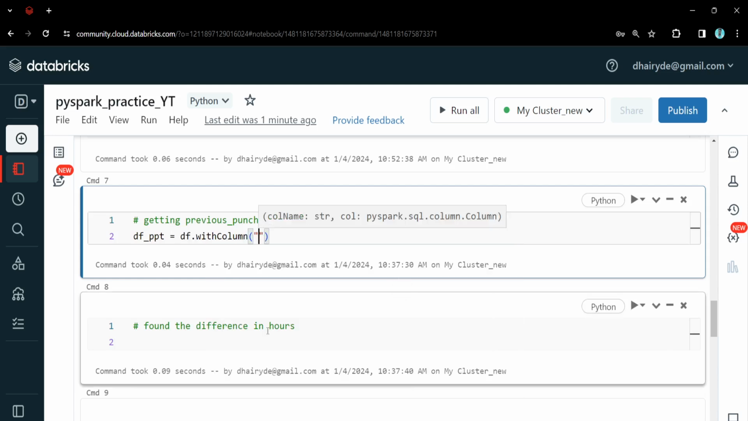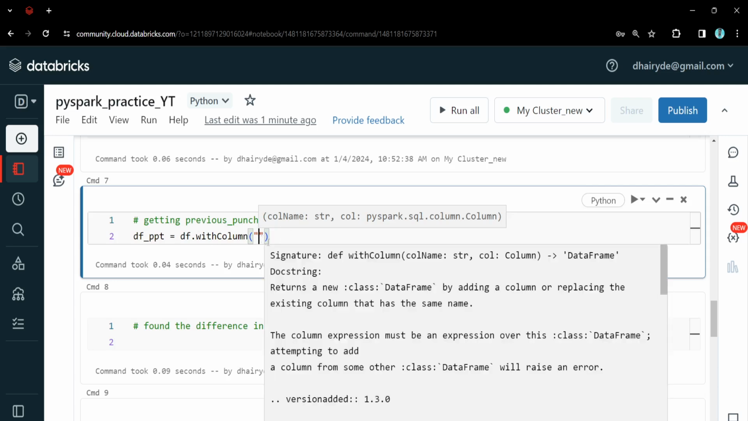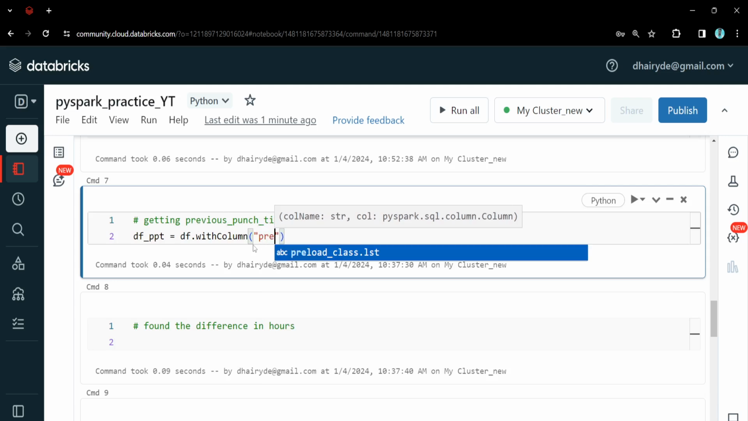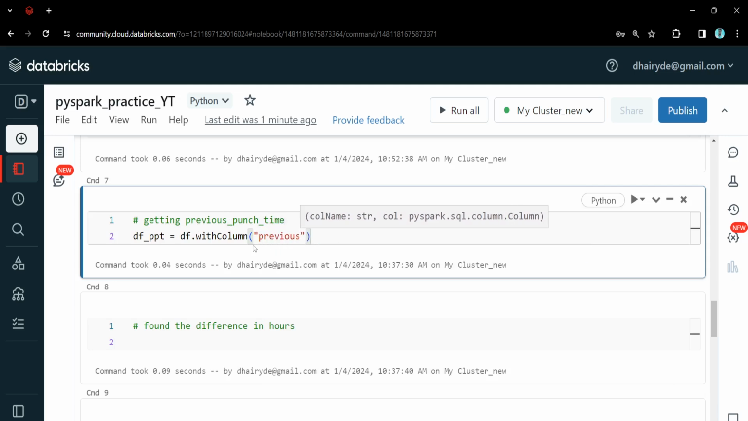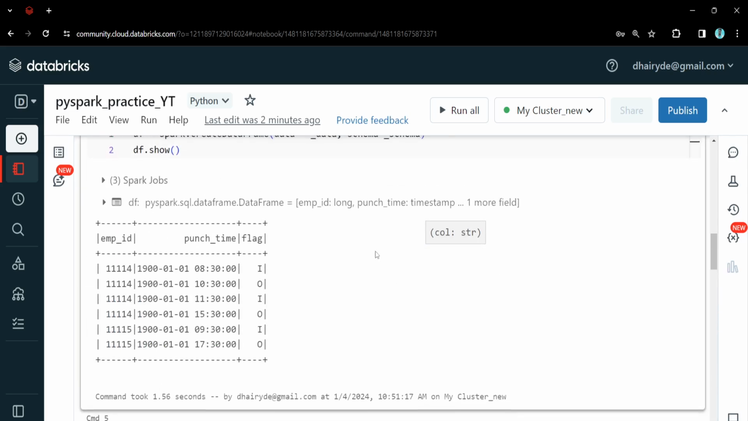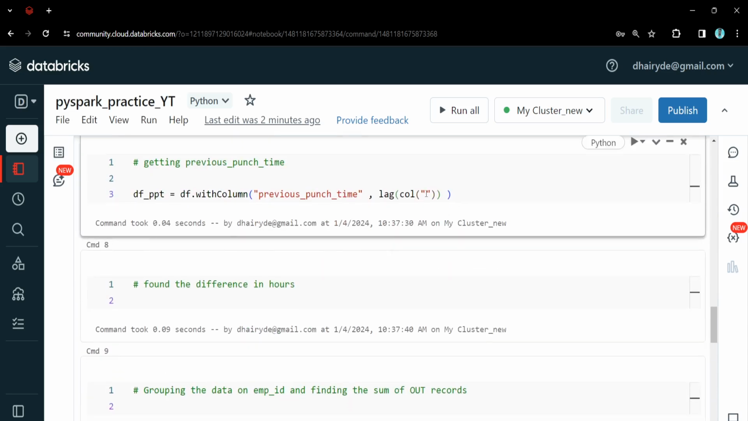Since we want to generate a new column, whenever we need to generate a new column, we use the withColumn clause. So withColumn, and let's give the name as previous punch time. Since we want a lag, using lag we can find it. So we can write lag of which column we want? Lag of the punch time column, because this is the timestamp column.